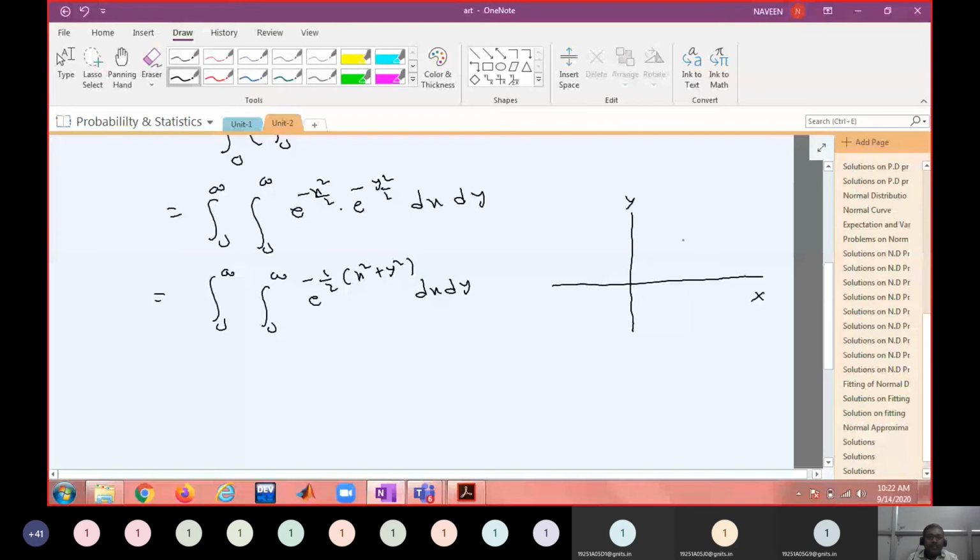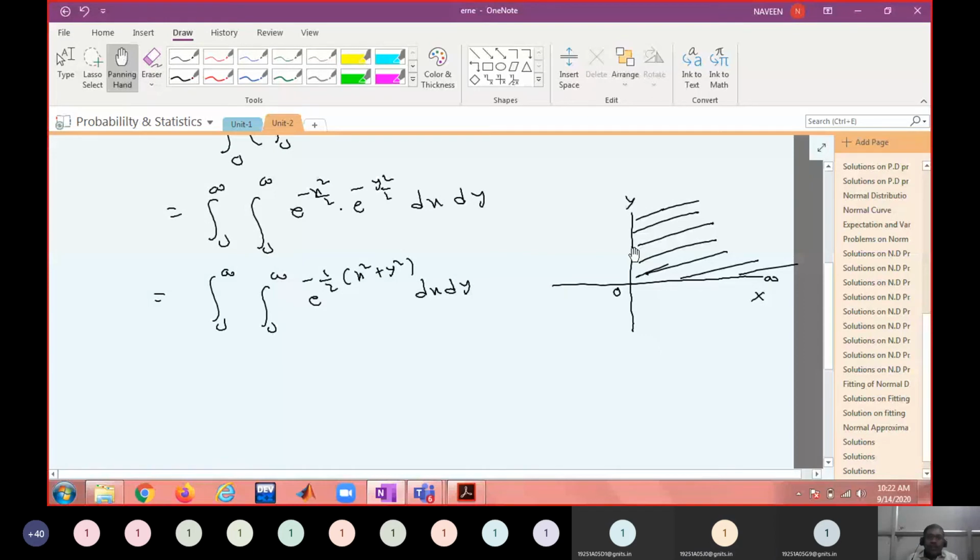X varies from 0 to infinity, and y varies from 0 to infinity. Both x and y are positive, which means the region of integration is the entire first quadrant. Do you agree?